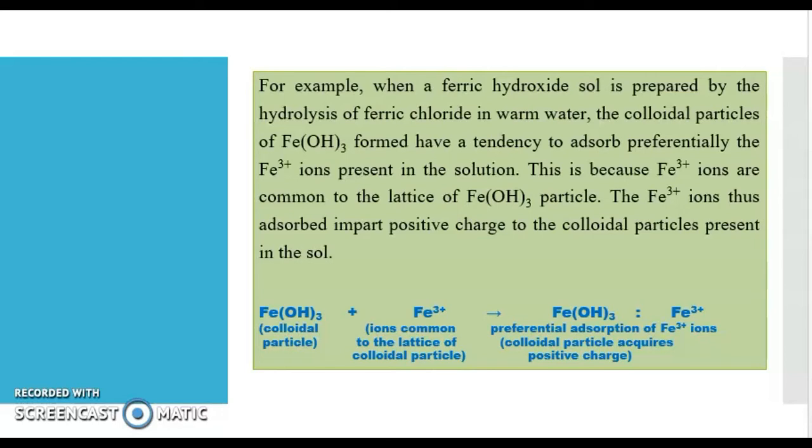The particle can be represented as Fe(OH)3, ferric hydroxide particle. Then we know in the solution, we are using ferric chloride for its preparation. So there will be Fe3+ ions and Cl- ions in the solution.